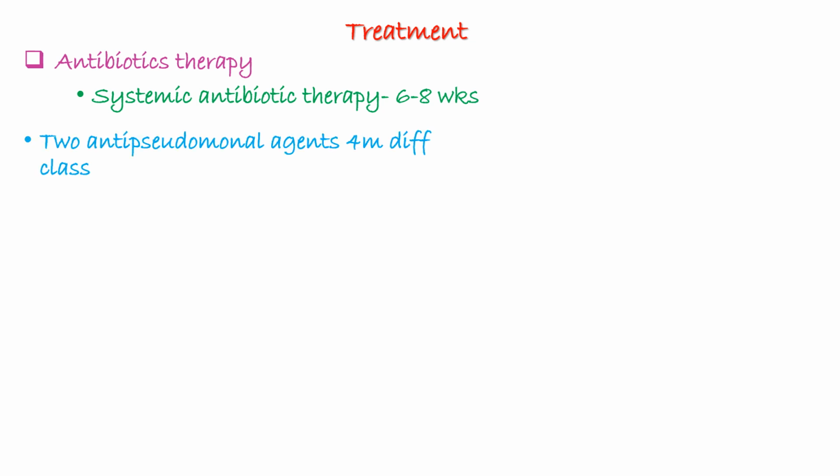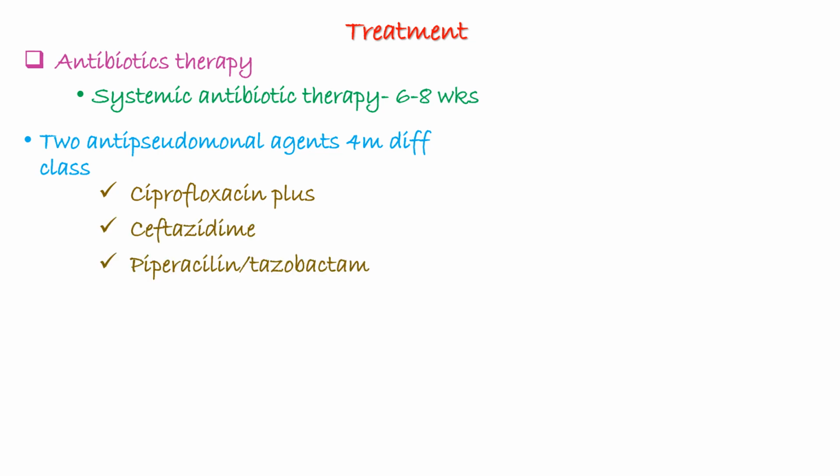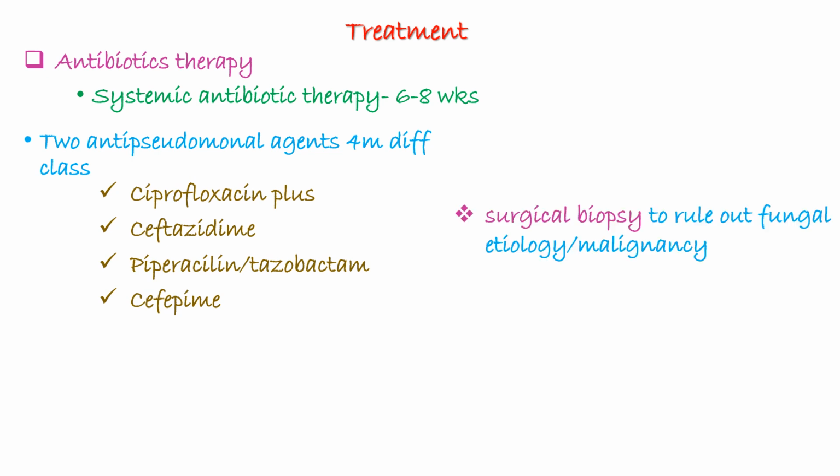In terms of treatment, we have antibiotic therapy, and we said that the most common etiology is Pseudomonas aeruginosa. So the antibiotics that we are going to give are anti-Pseudomonas agents. The mode of administration will be systemic and not local, and the duration will be 6 to 8 weeks. You're going to give two anti-pseudomonal agents from different classes, and we can give ciprofloxacin plus ceftazidime. We can also give piperacillin with tazobactam. We can also give cefepime.